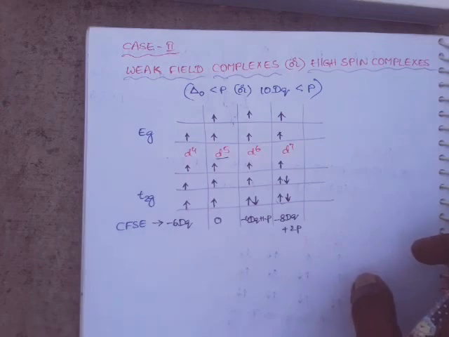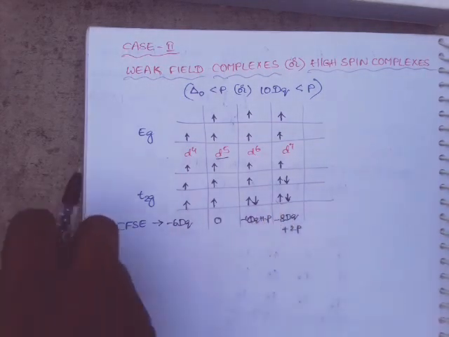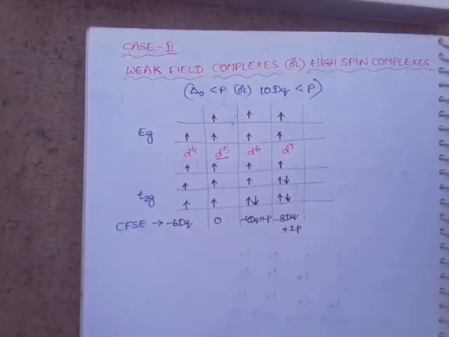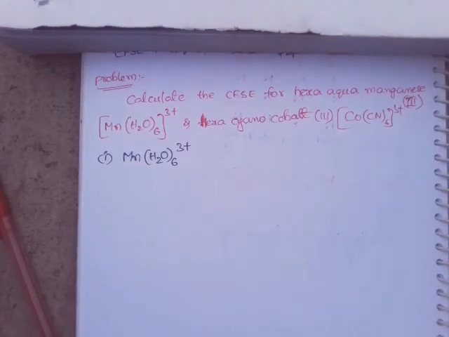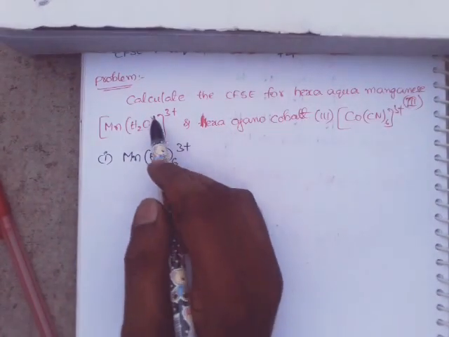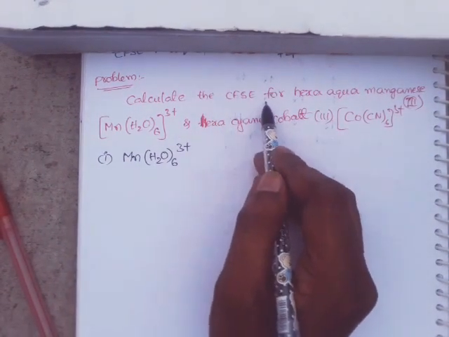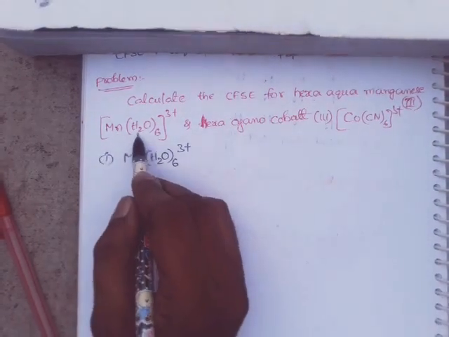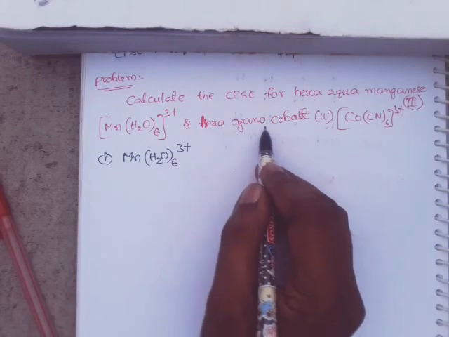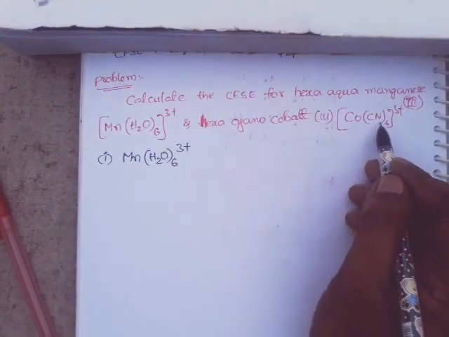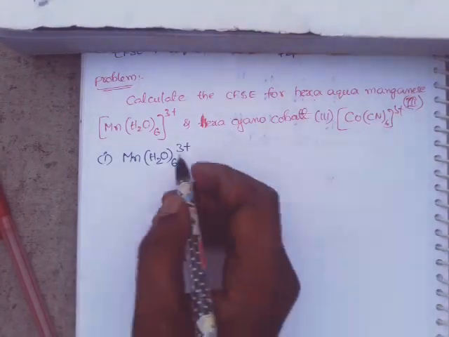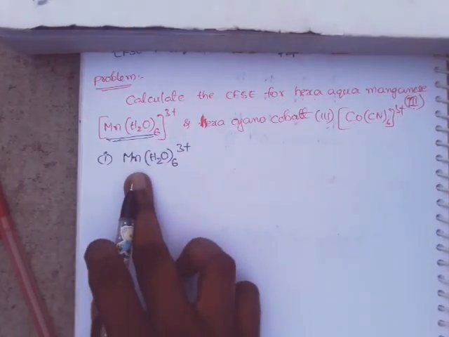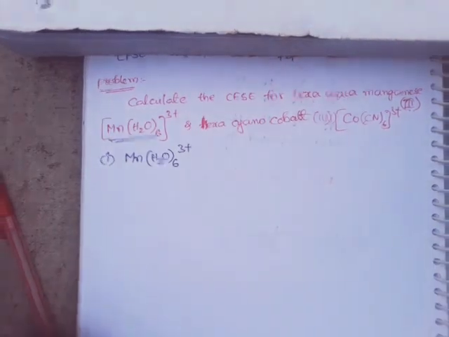So with this information, let us solve a problem. Okay, observe the problem. What is the problem? Calculate the CFSE for hexaaquamanganese(III), that is [Mn(H2O)6]3+, and hexacyanocobaltate(III), that is [Co(CN)6]3-. Okay, let us calculate the CFSE value for hexaaquamanganese(III).